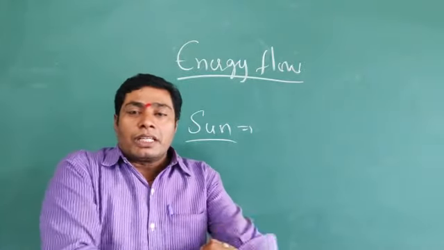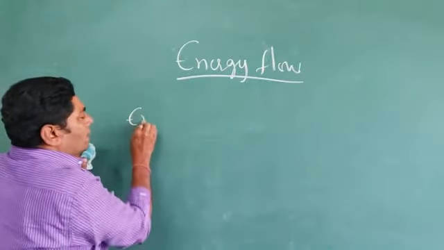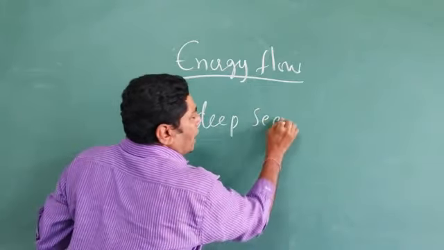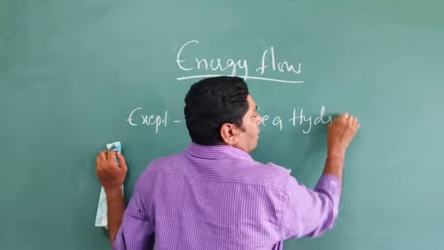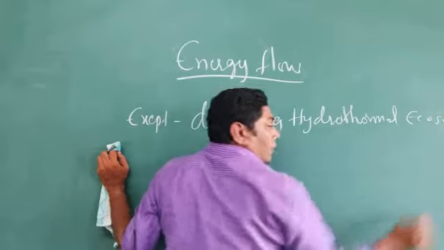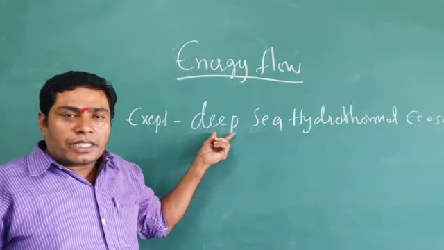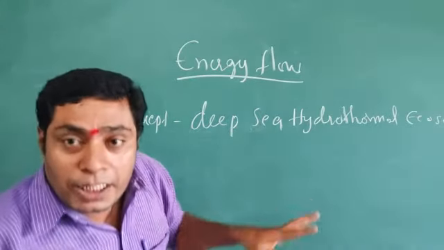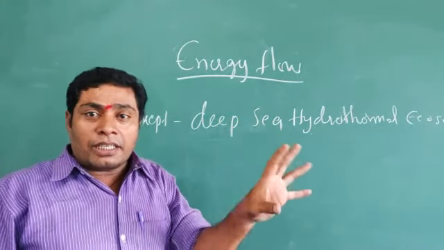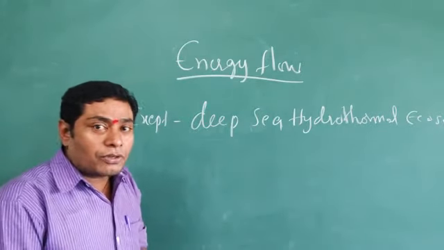That's why, except for the deep sea hydrothermal ecosystem, in all the remaining ecosystems the main energy source is the sun. Mainly the one and only energy source is the sun.